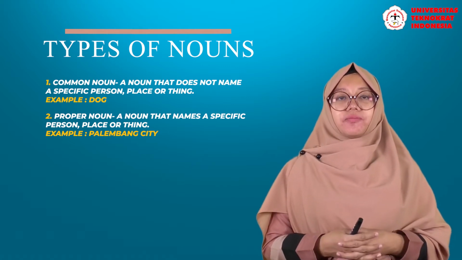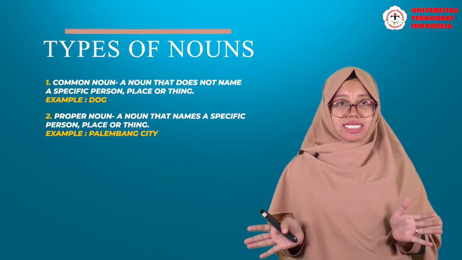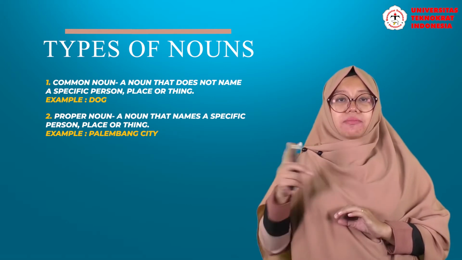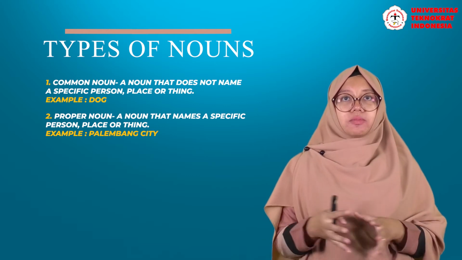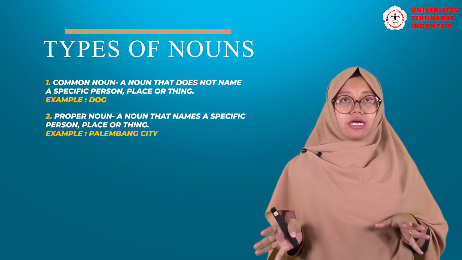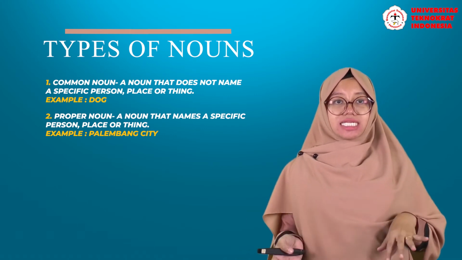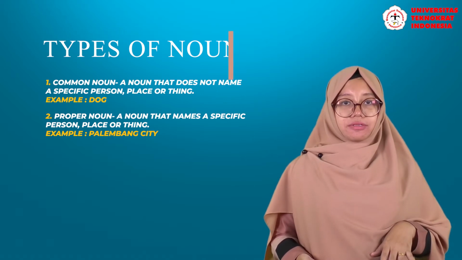And the example of proper noun is, for example, Palembang City. Here, Palembang City belongs to proper noun because we discuss a specific city of Indonesia. Which one? It's Palembang. That's why Palembang City belongs to proper noun.